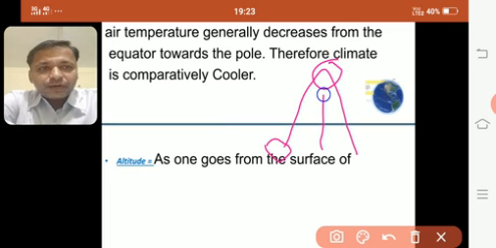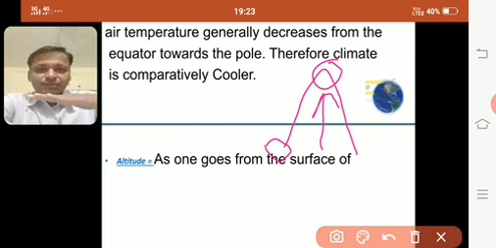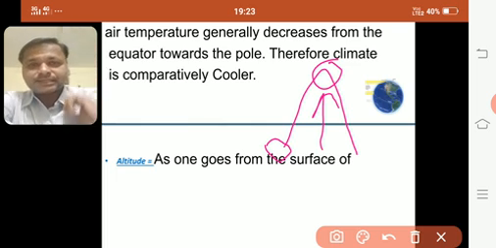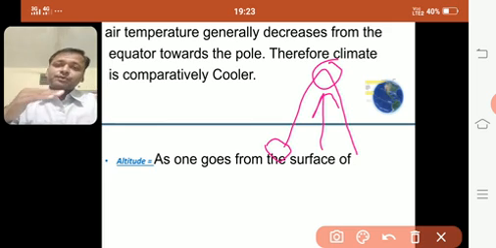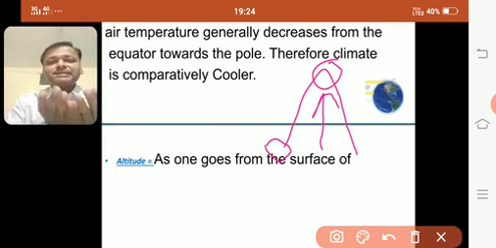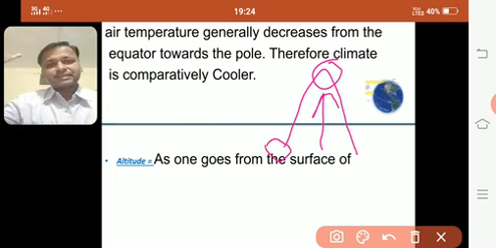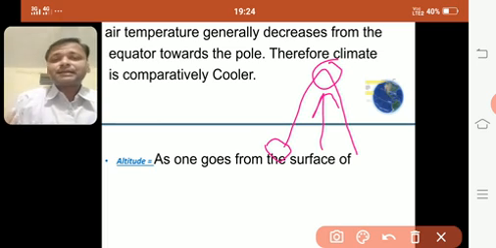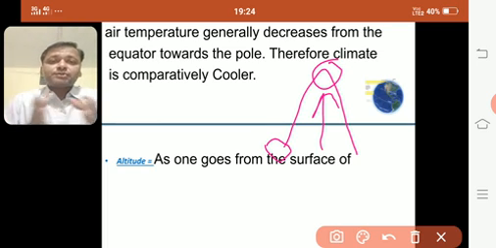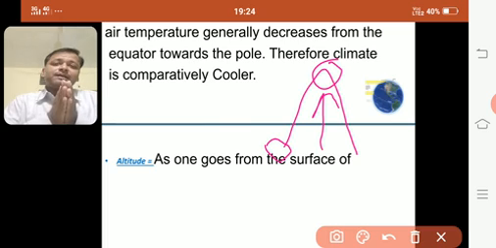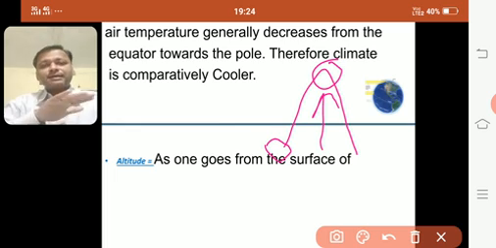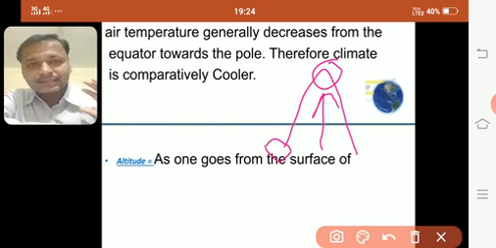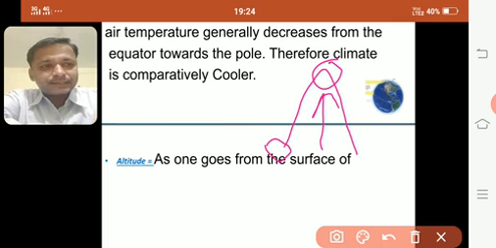So as we go above the sea level or the earth's surface, as we go upwards, the temperature decreases. We all know that, because mountains have cold weather. What happens is that the density of the air, or the air pressure, decreases, so naturally the temperature will be less. You have to understand this only: when we go upwards from the sea level or the earth's surface, the temperature decreases. It's a common thing which we know.